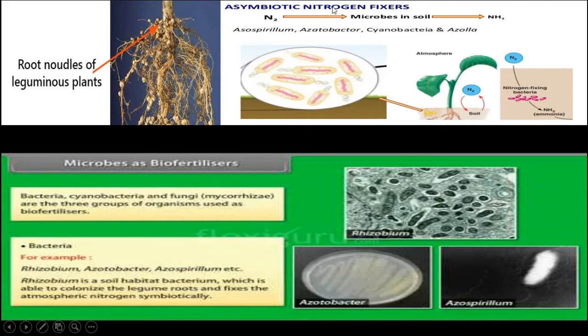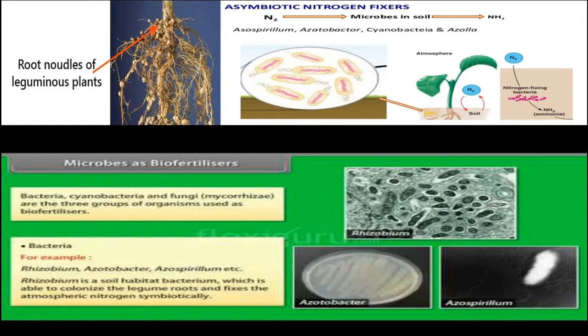The asymbiotic nitrogen fixers are like Azospirillum, Azotobacter, cyanobacteria, Azolla, etc. The atmospheric nitrogen they fix in the soil in the form of ammonia, made available for the plant, and enhance the fertility power of the soil.